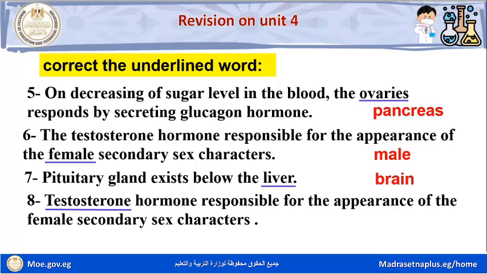Number 8. Testosterone hormone responsible for the appearance of the female secondary sex characters. Estrogen hormone responsible for the appearance of the female secondary sex characters.